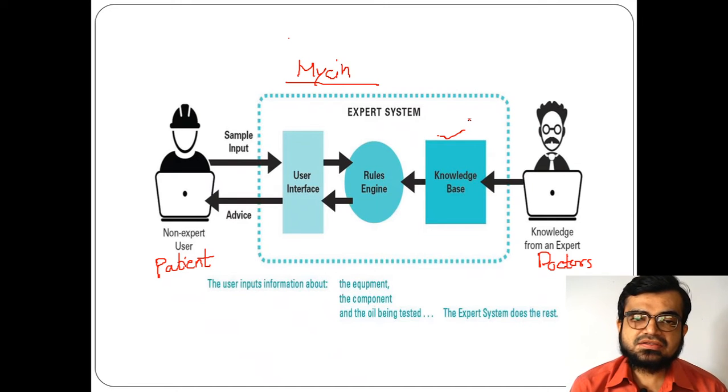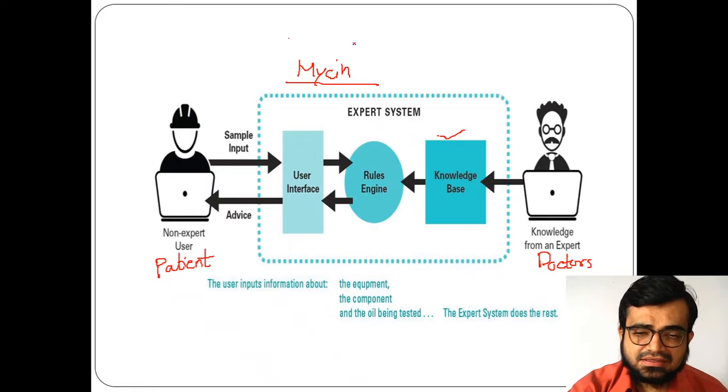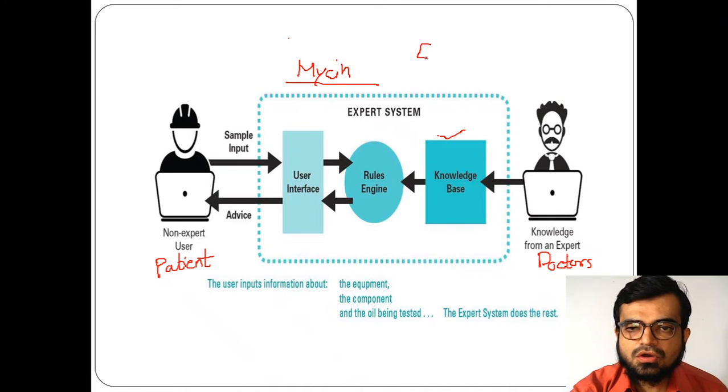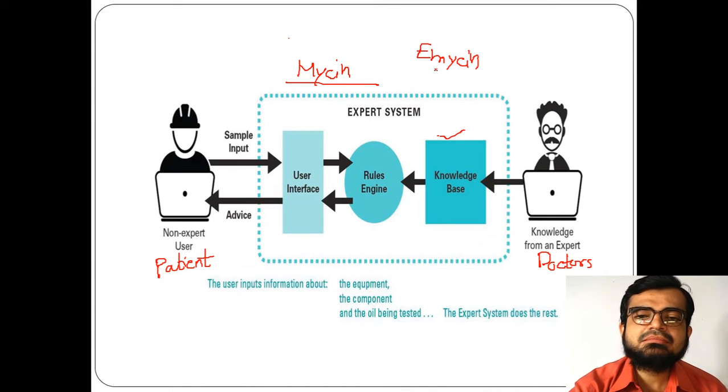After that, they worked more and more on this expert system. Like I said, MYCIN is one expert system. Along with MYCIN, they went on to EMYCIN. This EMYCIN is an empty MYCIN.